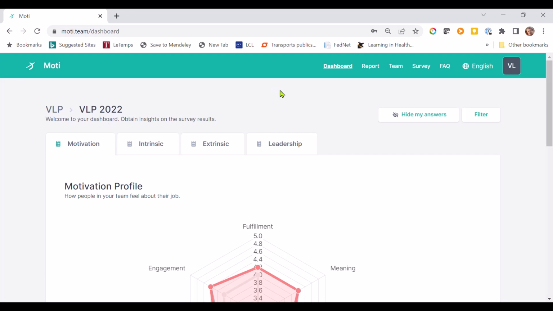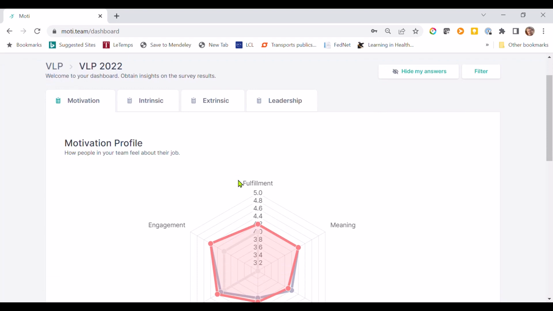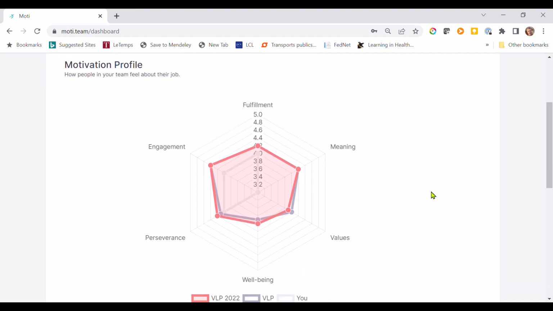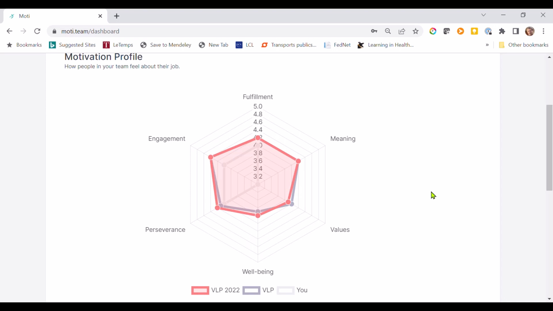The dashboard is actually 4 dashboards, and each of the 4 dashboards corresponds to one of the blocks of the self-determination theory. So the motivational outcome, or we call it the motivation profile, is the result. It is how we are feeling now. And there are a number of dimensions here. We have fulfillment, we have meaning, values, well-being, perseverance, and engagement.